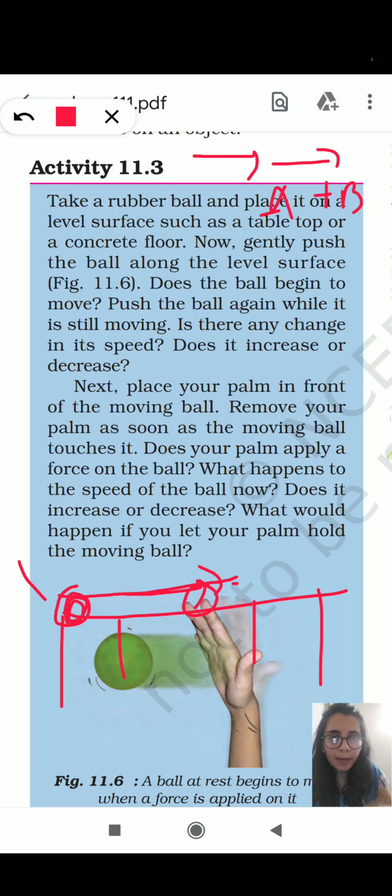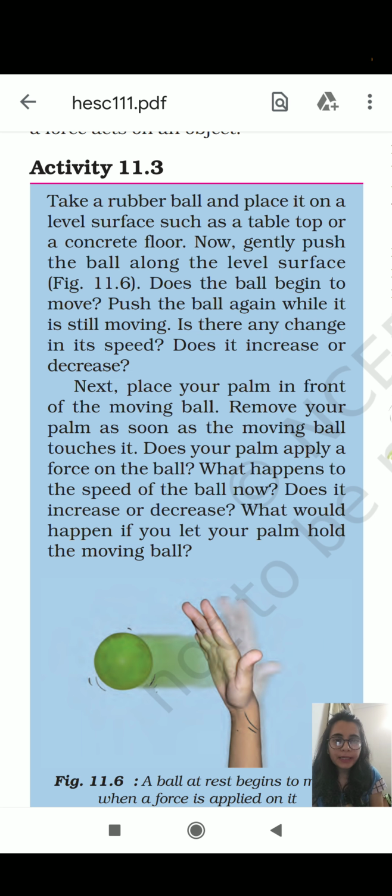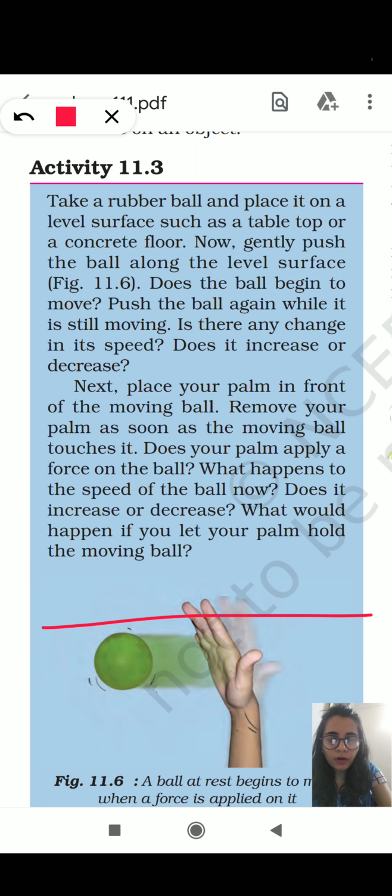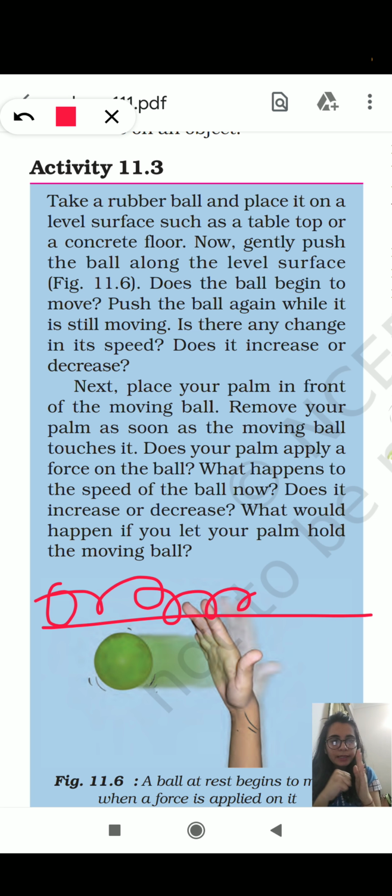Taking the next example, place your palm in front of the moving ball. You have already placed the ball on the table, and the ball is moving. When we place our palm in front of it, then remove your palm as soon as the moving ball touches it. When the ball is coming and when it touches your palm, just remove that palm.